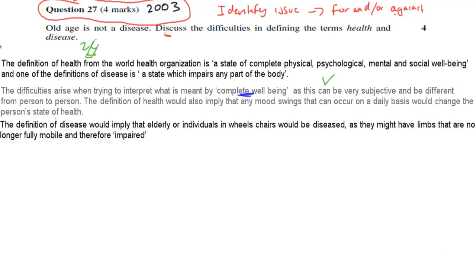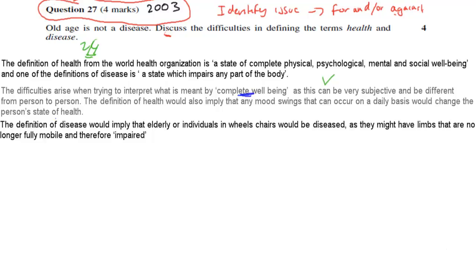Now the definition of disease. The definition of disease would imply that elderly or individuals in wheelchairs would be diseased, as they might have limbs that are no longer fully mobile and therefore impaired. So are they diseased just because they are old or getting older or in wheelchairs? According to the definition, yes, but in reality, most people would say no. And because the example given is the old age example, it'd be good to use that example to show why it's hard to define disease, even though you don't have to have it in your answer. But if you didn't, that's fine as well.